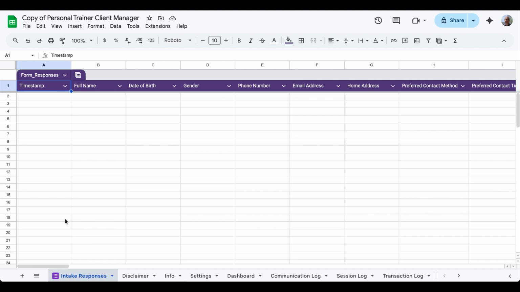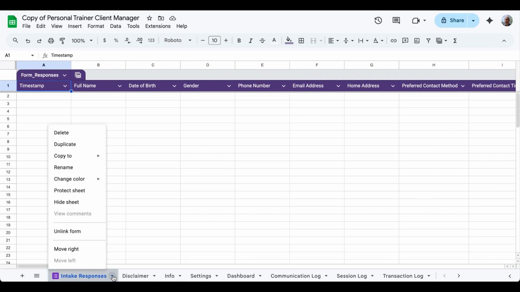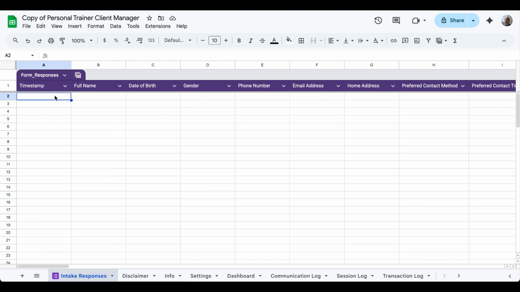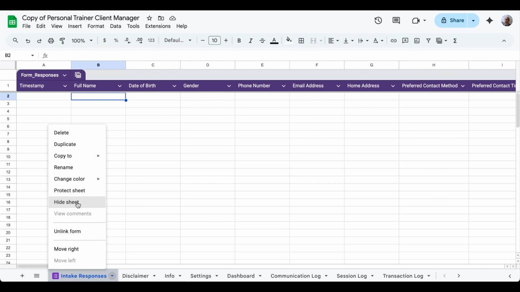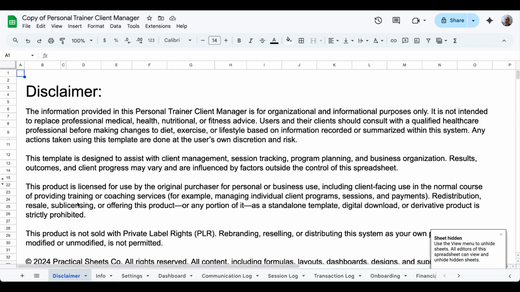Now that we have this completed, we can go ahead and hide this sheet. If you're going to use the intake form, I would definitely recommend hiding this sheet, because there are a lot of tabs on here and it's one less that you have to deal with. If you do want to enter the information manually, obviously don't hide the sheet. You can simply type in the information manually in these rows here. So I'm going to go ahead and hide the sheet. If you're just using the client manager, that's all you need to do. The sheet is fully set up and ready to start using.